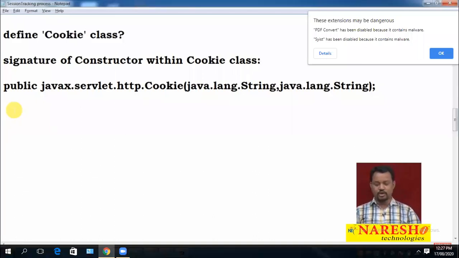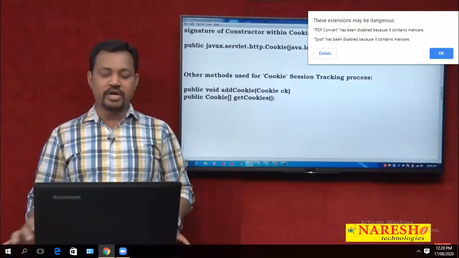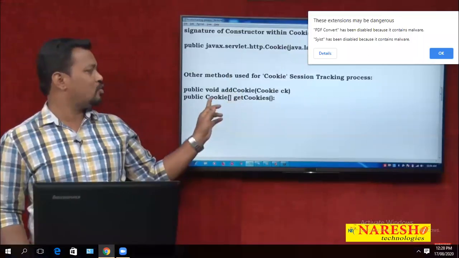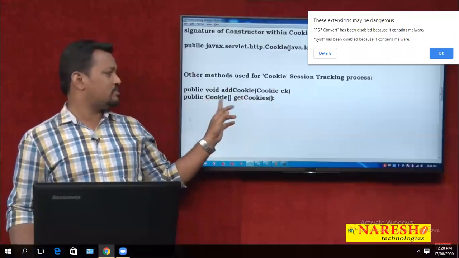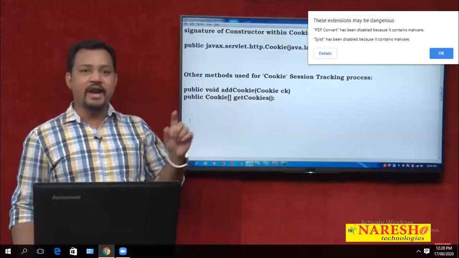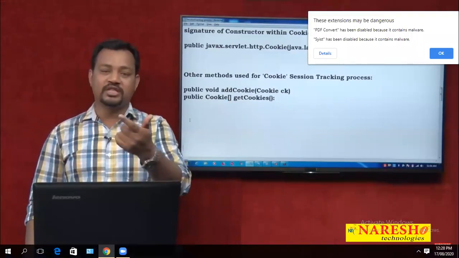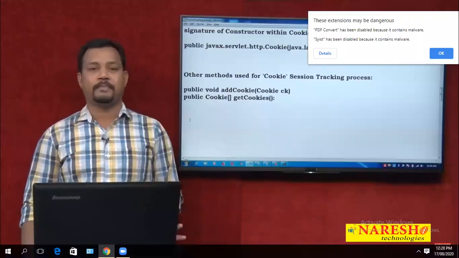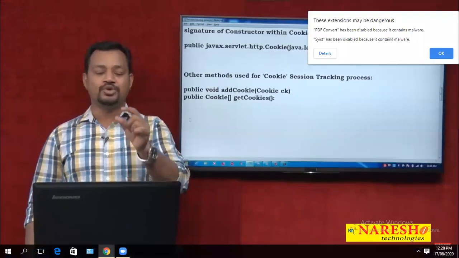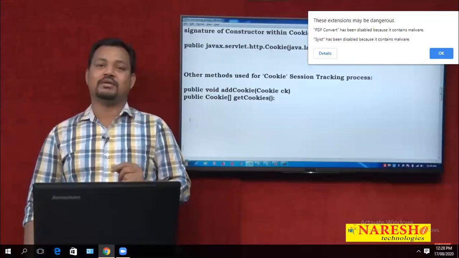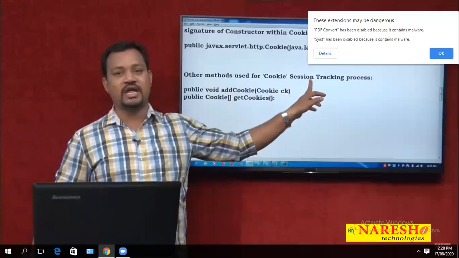For this we are using two methods here, the methods which support the cookie session tracking process. Two methods majorly: addCookie, and getCookies. addCookie is a method used to add the cookie to your response object. getCookies is a method used to get the cookie from the request. These two methods participate in your cookie session tracking process.